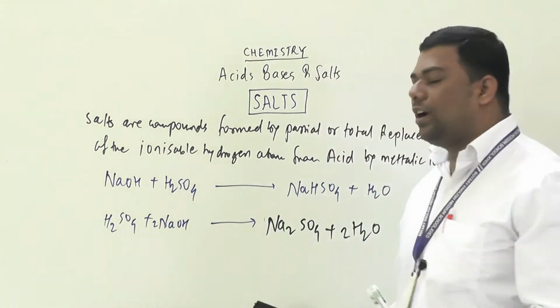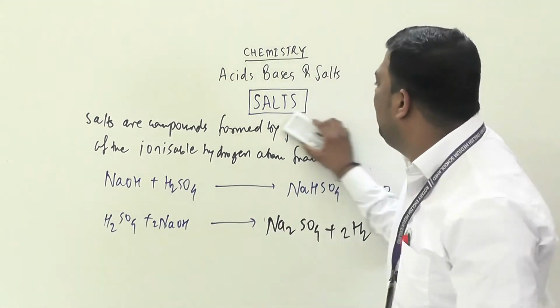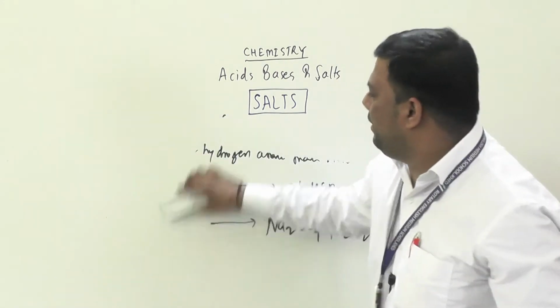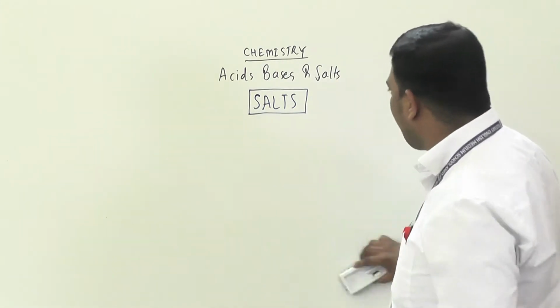Now see the classification of salts. In the next point we will discuss the classification of salts.